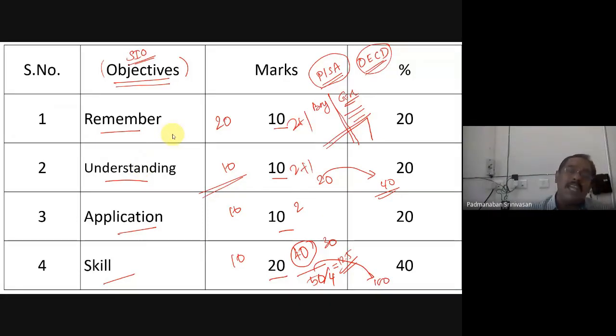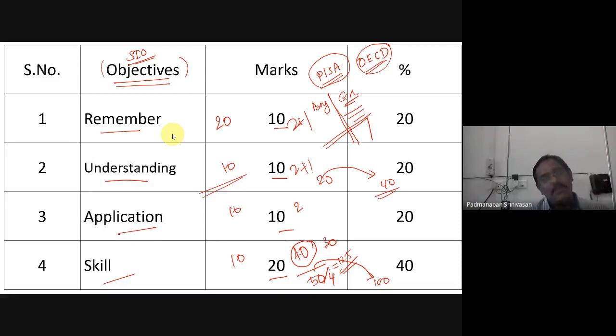Remember that, but this is kept in skill level. It's wrong only. Like that only our exams are. Still our exams are like that only. We are saying what questions we are going to ask. Then what is this? What is the skill? What is the application? Like that only I have come up. Like that only I am making my students come up. I have to change myself.